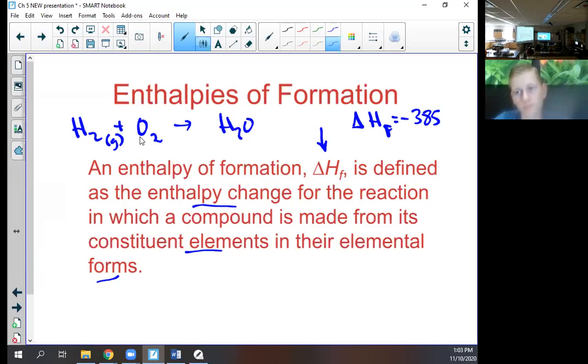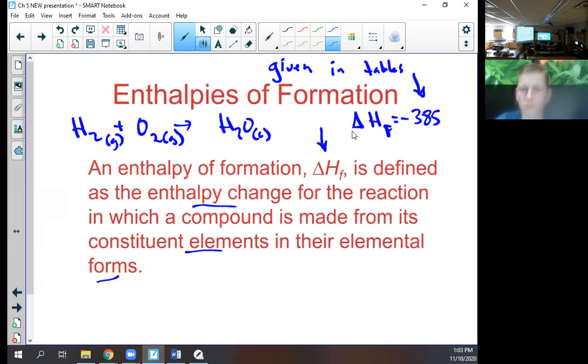So I should put a gas, liquid. Okay, these numbers are given in tables. So when you have a problem on this, the problem will give you what these enthalpies are.